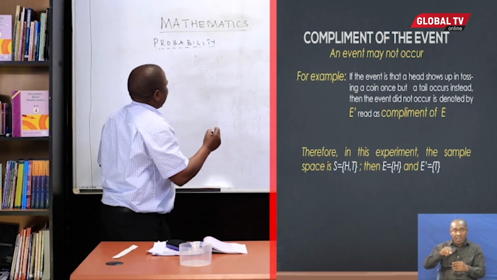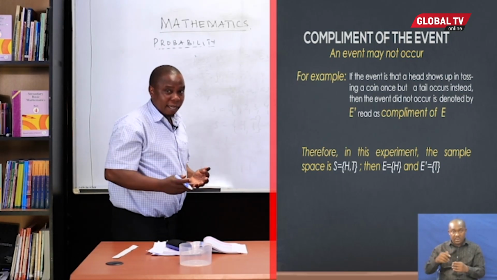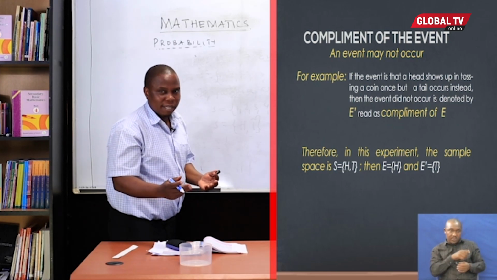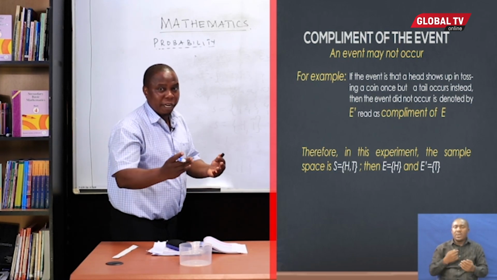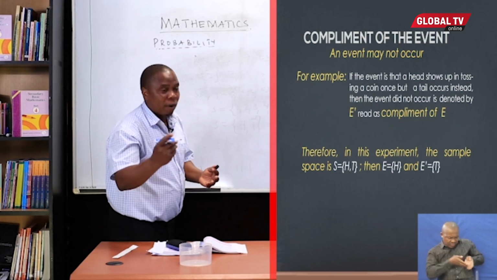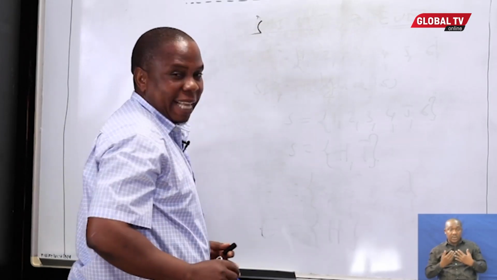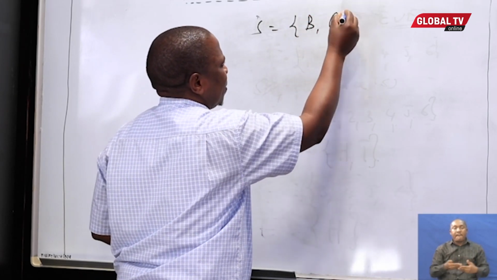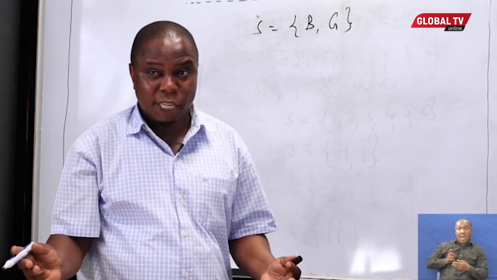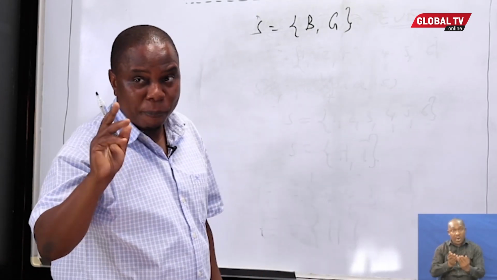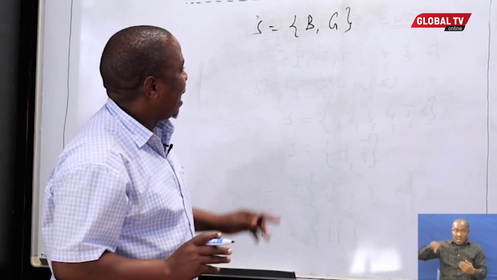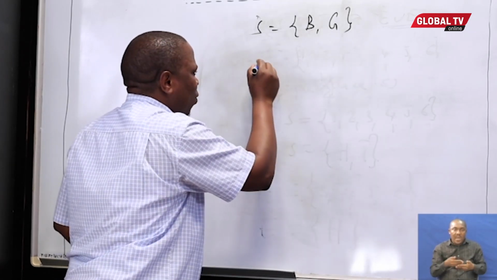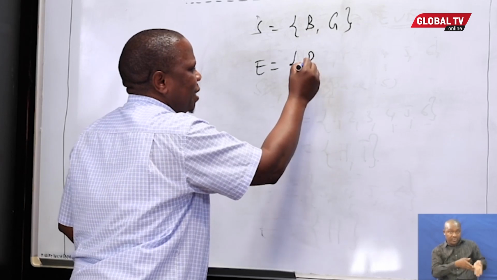A mother who is pregnant, we are expecting her to have a child. Now, we want to predict whether the baby born will be a boy or a girl. Our sample space here is baby boy or baby girl. Any of the two can be born. Now, if our prediction is that the baby boy is to be born, what will be our event? Our event will be this one here.